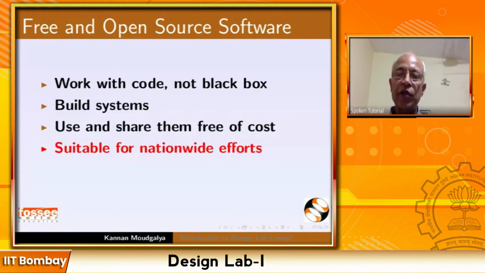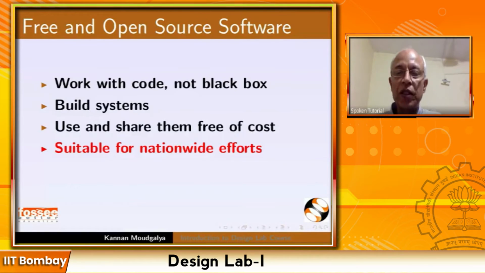Suitable for nationwide efforts. Imagine if we go for a commercial license, then we have to give that license to everyone in the country. By the way, there are 350 departments in the country that teach chemical engineering. If you assume about 60 students per department, you're looking at of the order of some 20,000 students per year.